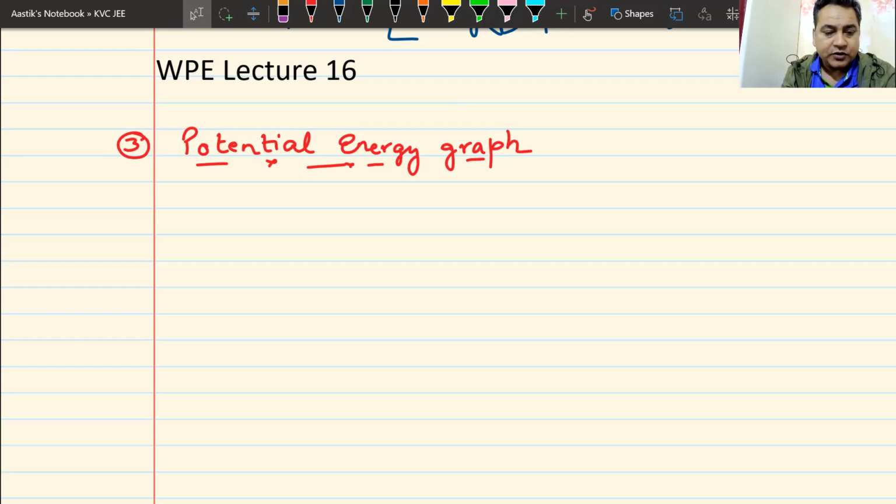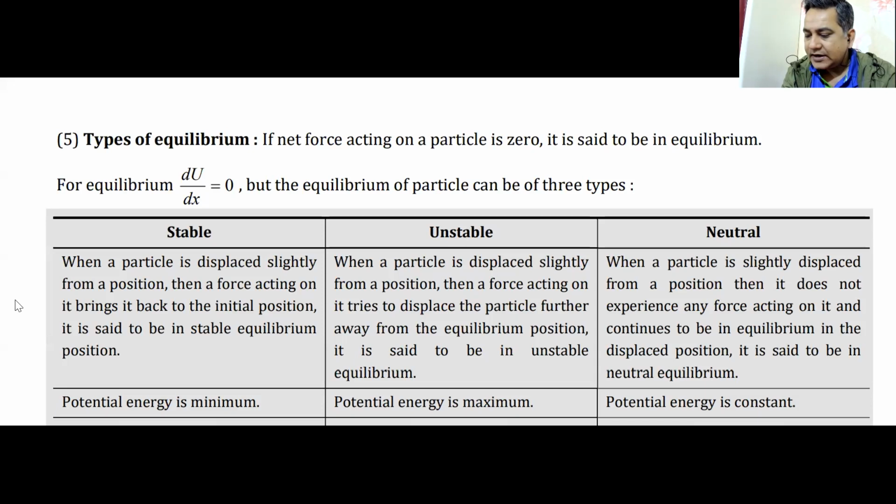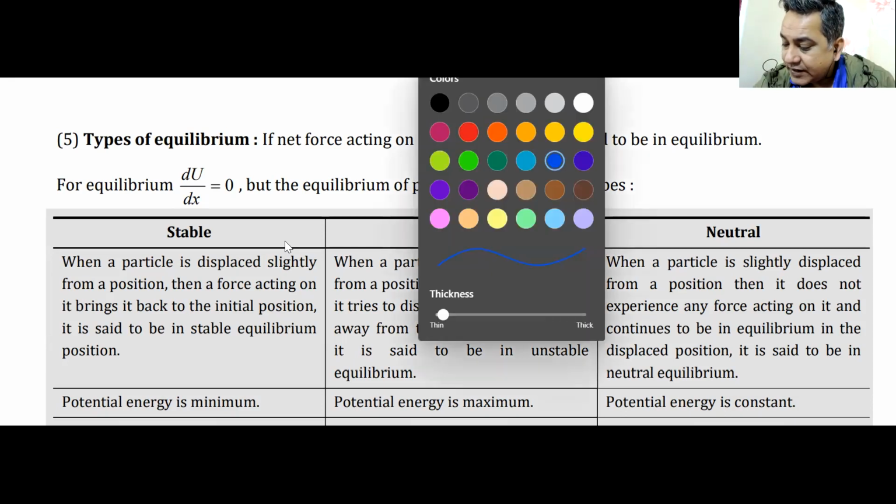Let us have a look at what that table means. I hope you have already drawn that table. Once you have drawn it, it becomes easier for me to make you understand what that table means. I'll just lecture and you listen to it. And if you want, you can mark anything that you feel on the notes that you have written. So right now, types of equilibrium, that is what we were discussing that day.